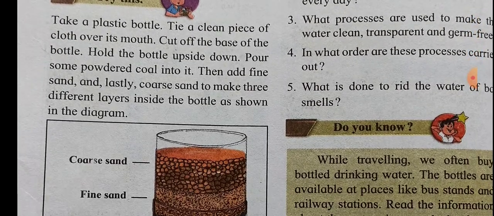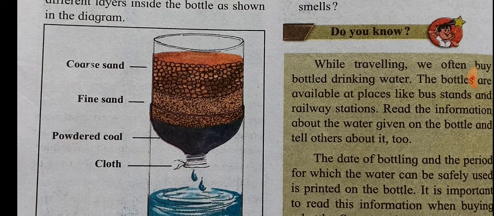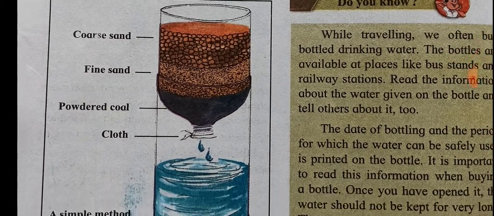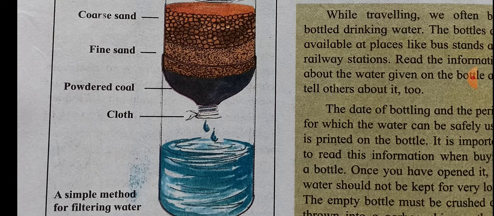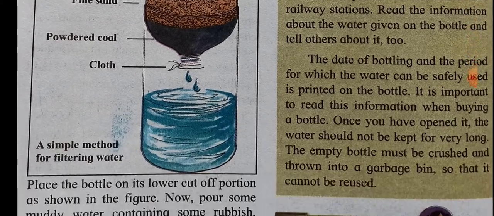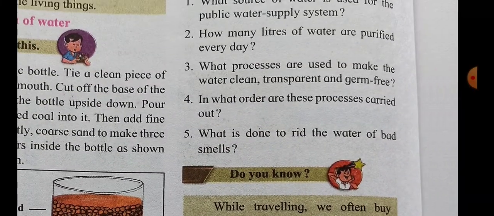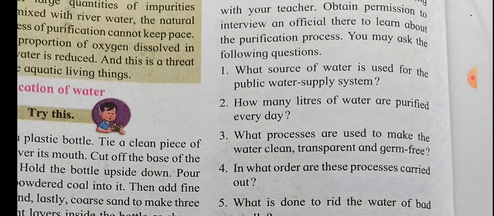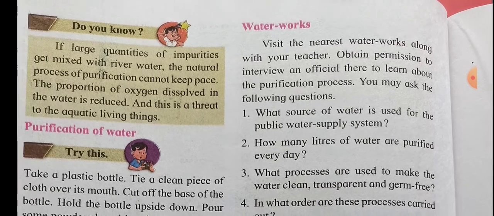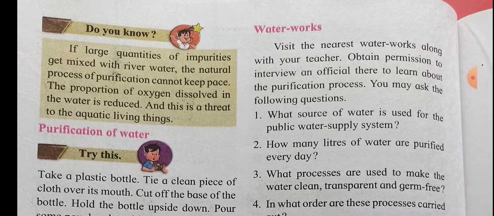For that, one activity has been given, and this activity we can do in the school also. Now see, this is a simple method for filtering the water. You might see that this is the old method. Now children, where do we get tap water at our house? Then definitely you would say, sir, from the municipal corporation.